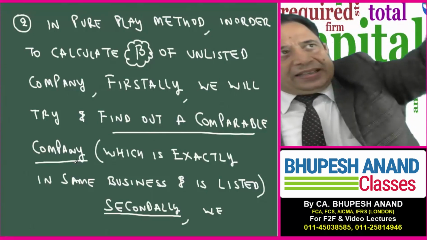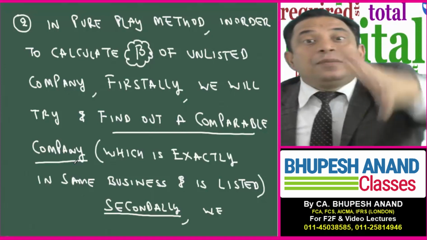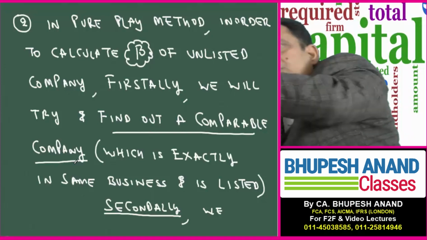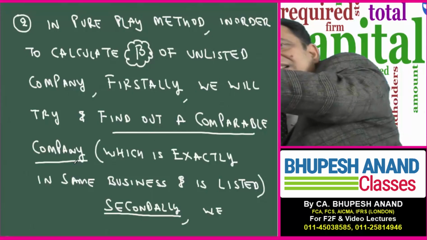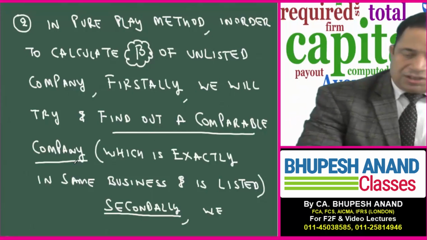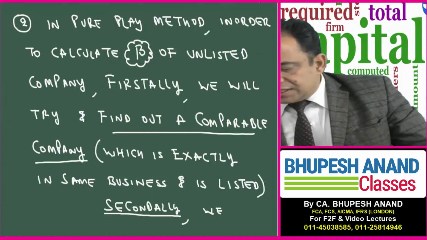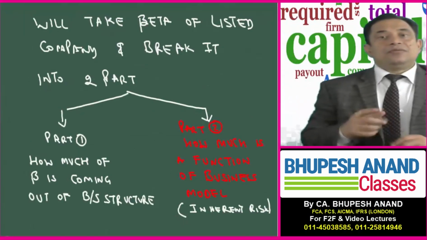I will take the 10th class intelligence, modify it, and then switch it to 8th. So it is just like this. Please write down: first step, we will find out the comparable beta, and second, we will modify that.